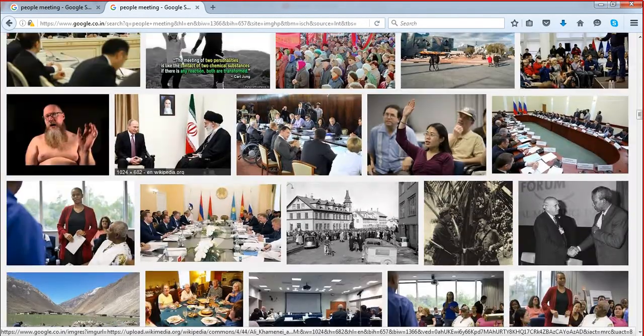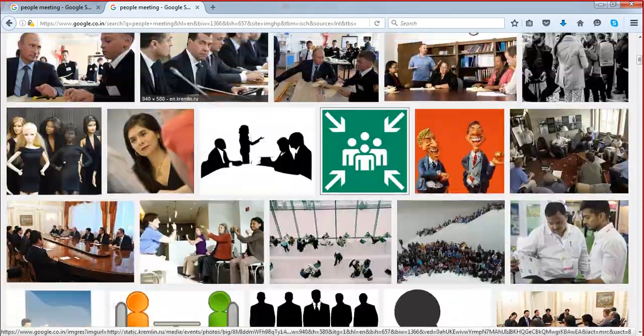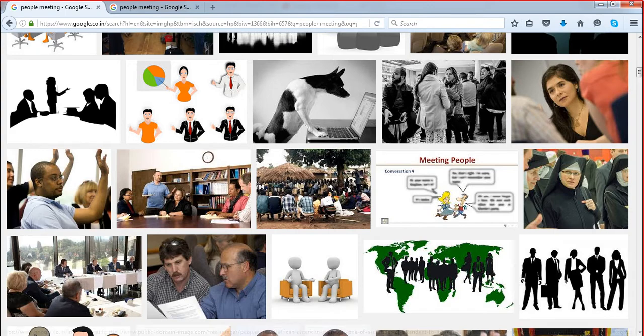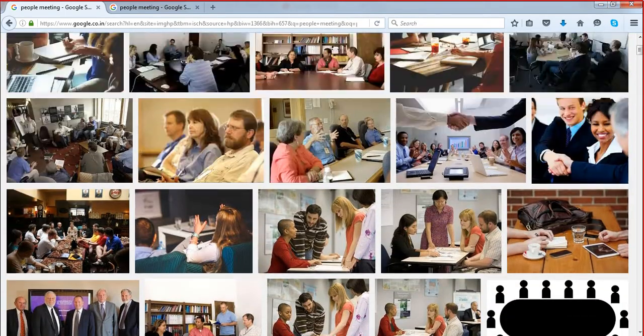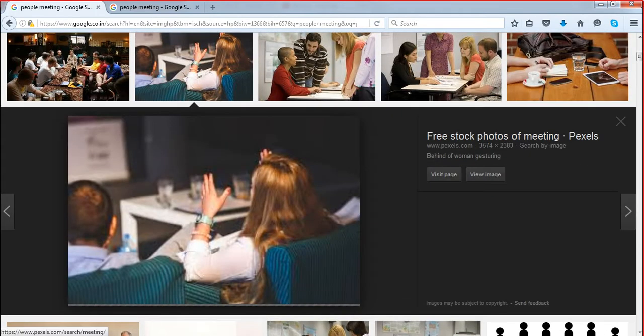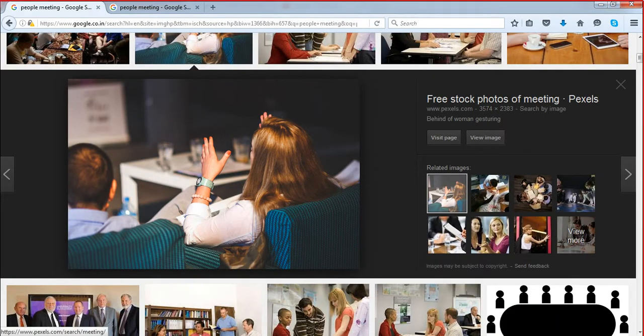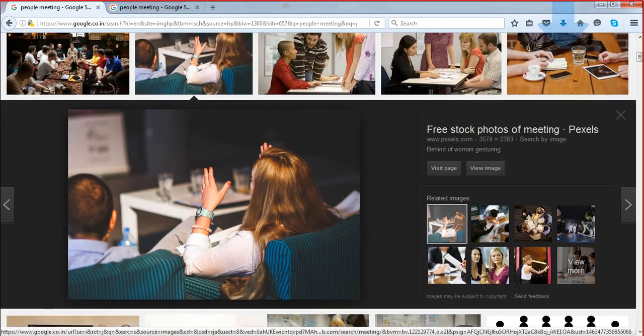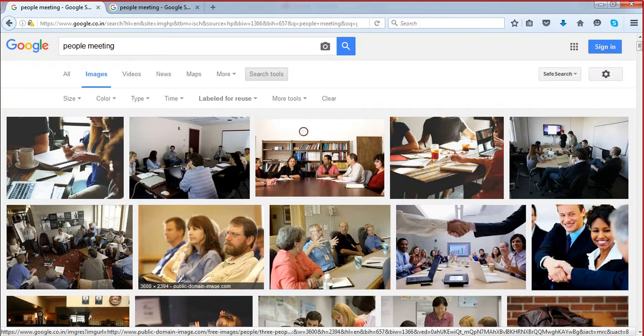So these are some of the images here from recreation. Means you have to modify these images before using them. And these are a couple of images which we can use directly on our site. So let me download this. This is also good, but it's a bit bigger image, but still we can use this. Select this, save image, save this, and we are going to select this also.